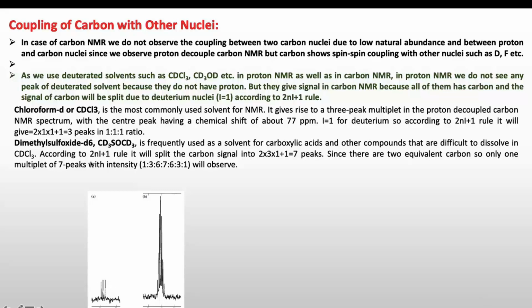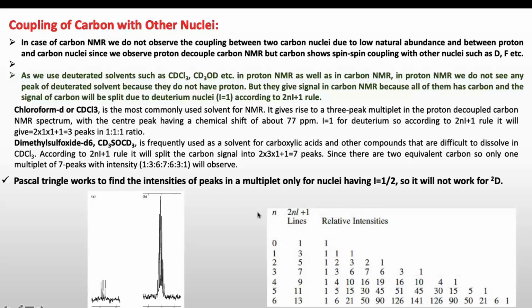Next example is DMSO-d6, which is frequently used as a solvent for carboxylic acids and other compounds that are difficult to dissolve in CDCl3. According to the 2nI plus 1 rule, it will split the carbon signal into 2 times 3 times 1 plus 1, which is 7 peaks. As you can see here, since there are two equivalent carbons, only one multiplet of 7 peaks with intensity 1:3:6:7:6:3:1 will be observed.